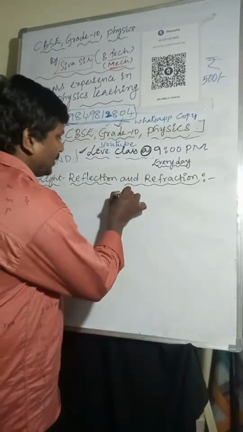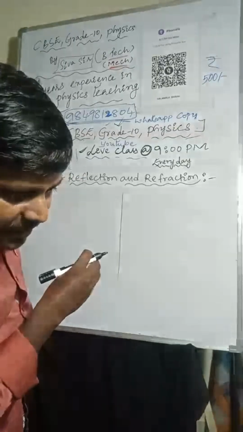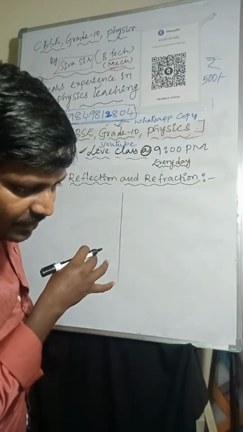So we are going to the object and image. See, extraordinary concept it is. Sir, I am in 9th class. Can you teach me law of motion for 5 minutes if you are okay?